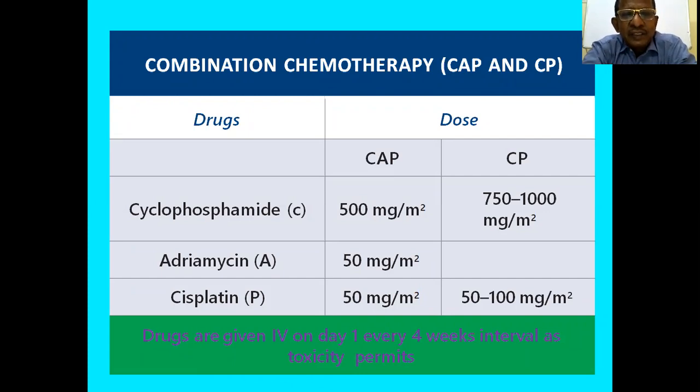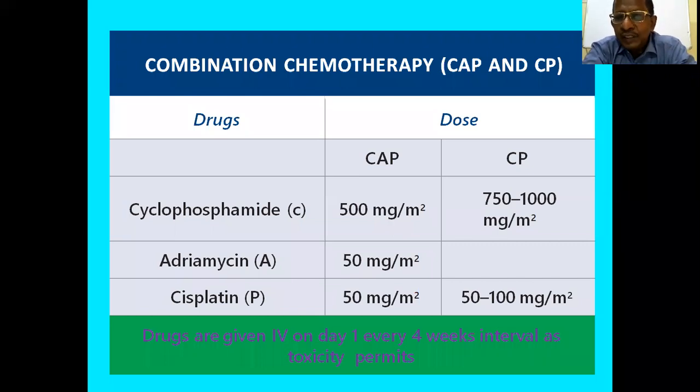So CAP means cyclophosphamide, A for adriamycin, C for cisplatin. This combination can be given: cyclophosphamide in a dose of 500 milligram per meter square with adriamycin 50 milligram per meter square and cisplatin 50 milligram per meter square. This is the CAP regime.